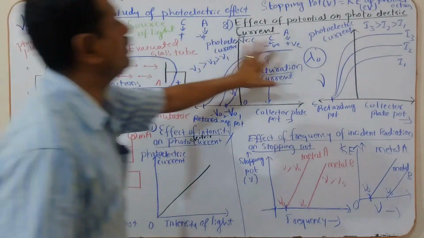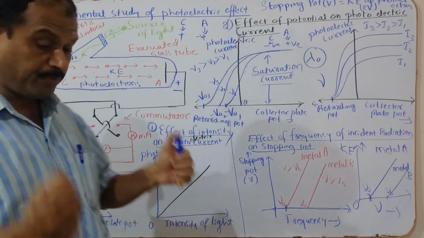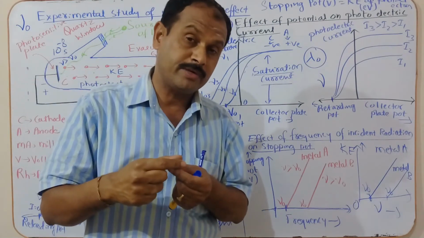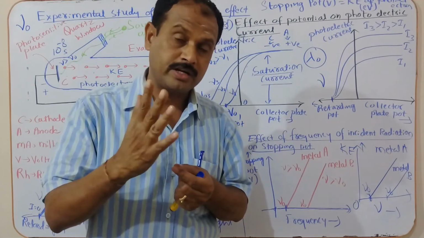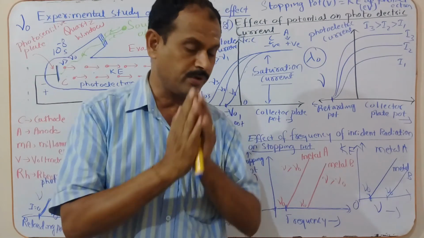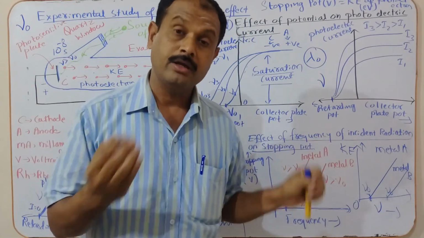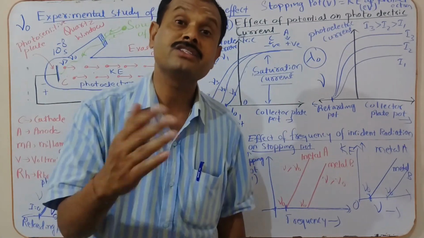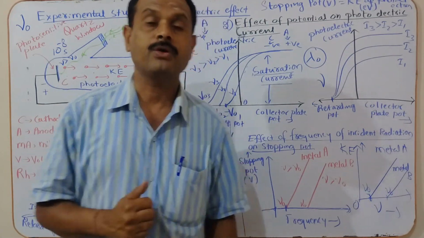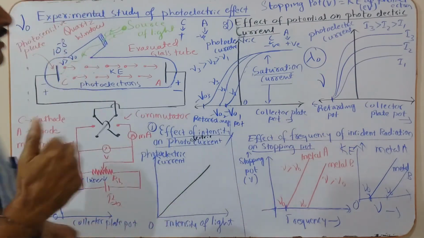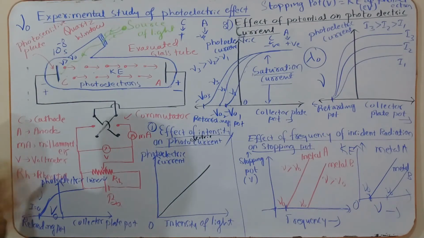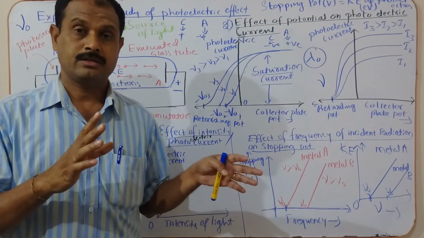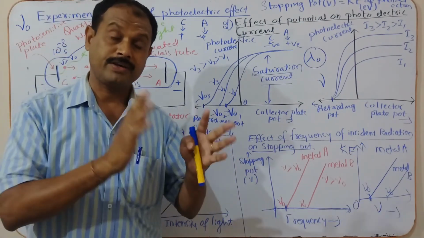Looking at these experiments, nowhere is it explained what type of mechanism takes place when the light is incident on the photosensitive material; that point cannot be explained by this experiment. Who explained this point? The name of the scientist is Einstein. Therefore, that equation is called the Einstein photoelectric equation. It is one of the famous and very important equations, the photoelectric effect equation.